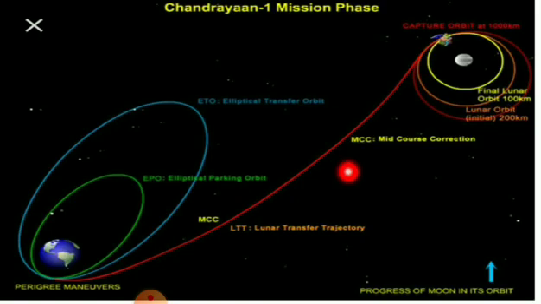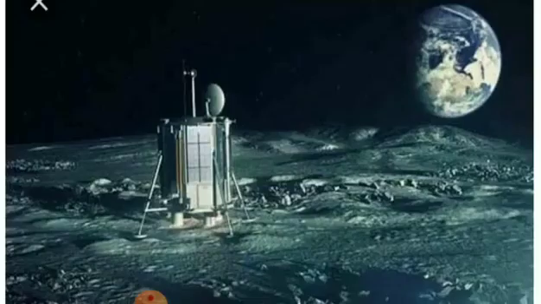Chandrayaan-1 was operated for 312 days and achieved 95% of its objectives. How many days did it work? 312 days, so it achieved 95% of its objectives. The scientists lost their communication with the spacecraft on 28th August 2009. So on successful completion of all the major activities, the mission was concluded.